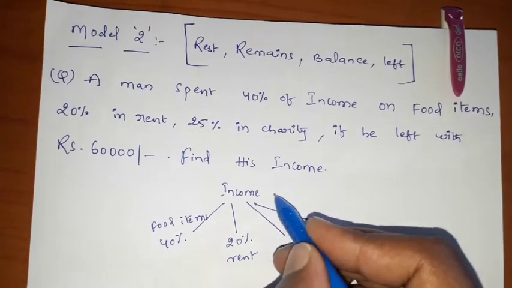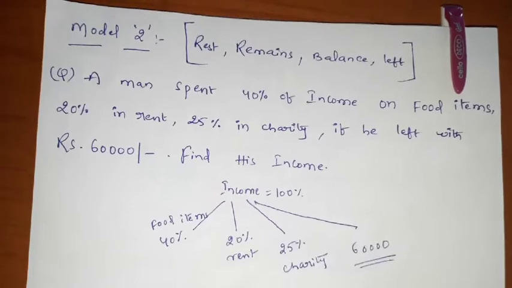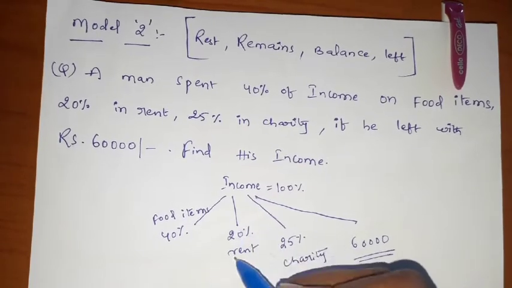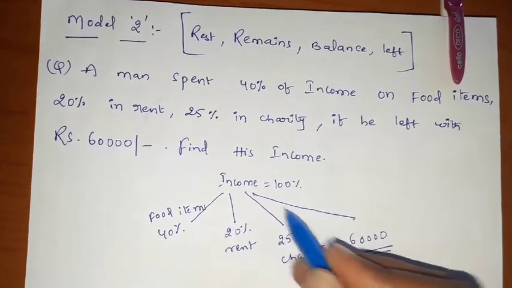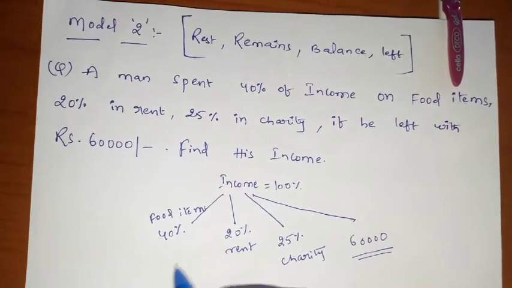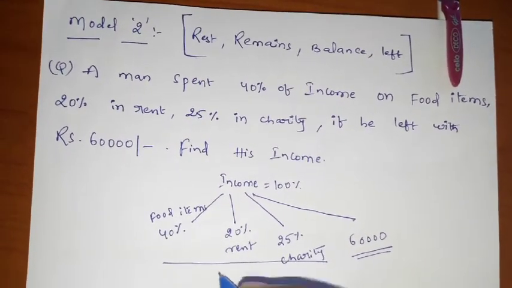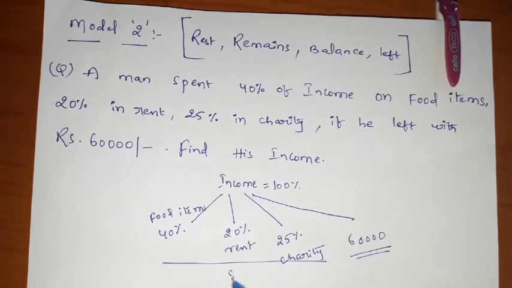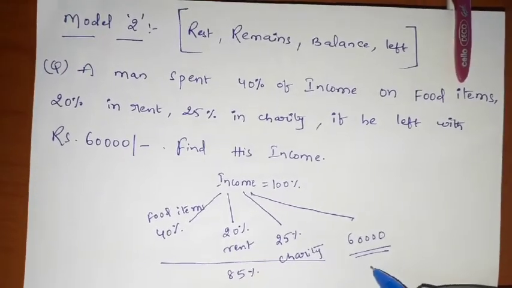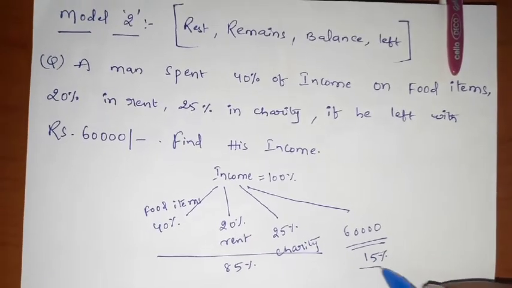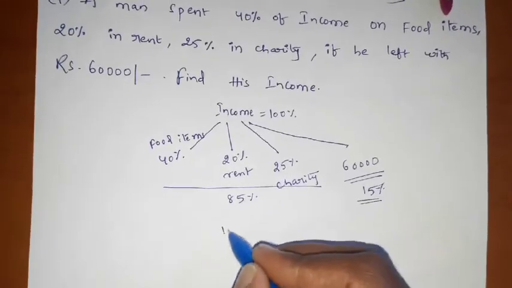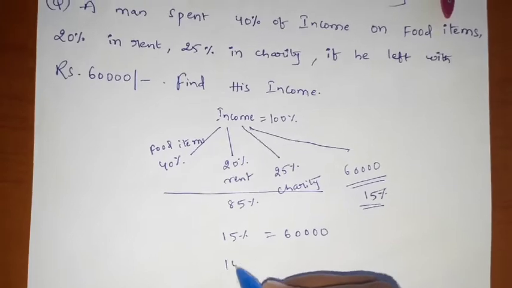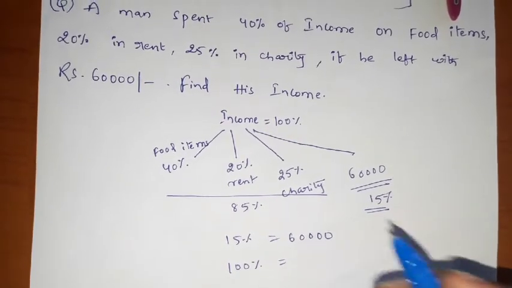See friends, if income is 100%, then only it happens. From this 100% I spent 40% on food items, 20% on rent, 25% on charity, and I am left with 60,000 rupees. Now add these friends, how much you will get? 40 plus 20 is nothing but 60 plus 25, that is 85 percentage. It means how much you are left friends? You are left with 15%, right? It means if 15% is equal to 60,000, my income is 100%. How much I will get friends?